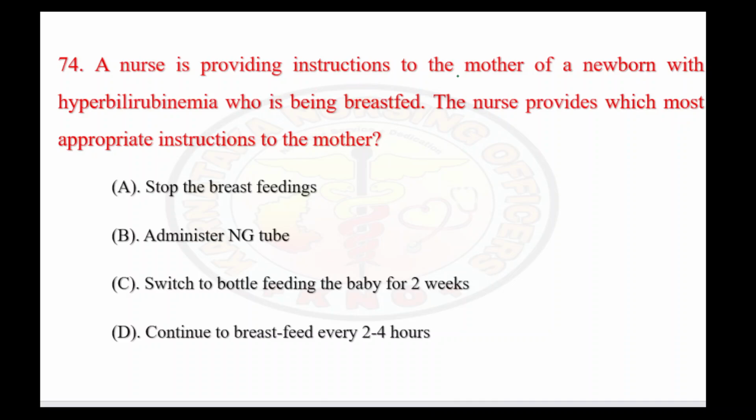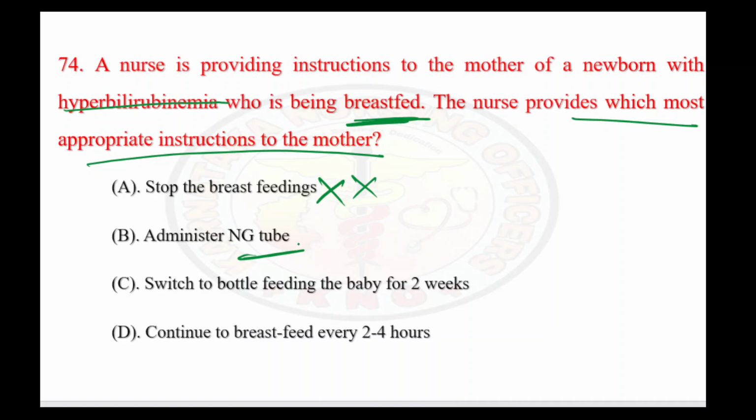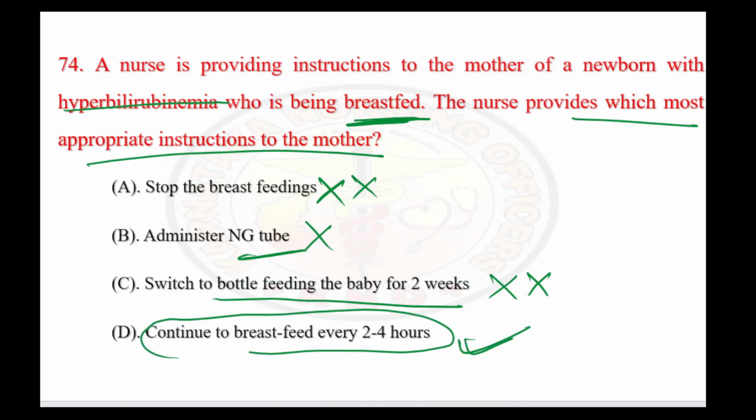A nurse is providing instructions to the mother of a newborn with hyperbilirubinemia or jaundice, who is being breastfed. Okay, the nurse provides which most appropriate instruction to the mother. So already the child is having jaundice, but still child is taking breastfeed. So what advice we can give to the mother? Stop the breastfeeding. So we are not stopping the breastfeeding for the child. Administer NG tube. There is no logic giving feed through the NG tube also. Switch to bottle feed to the baby for 2 weeks. Never they are advising for any child to give bottle feed. Continue to breastfeed every 2 to 4 hours. Okay, so this is the right answer.